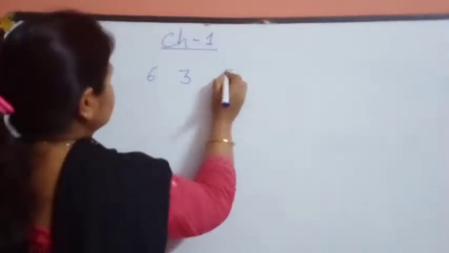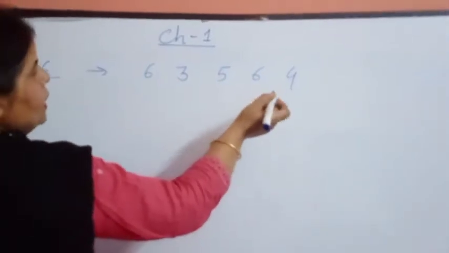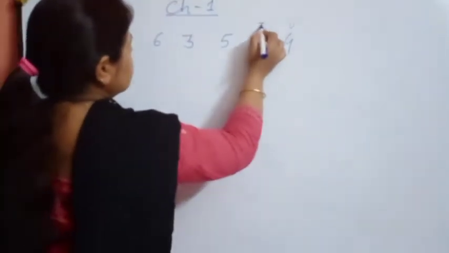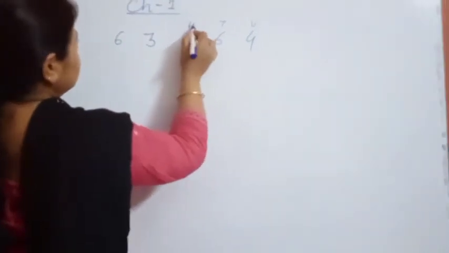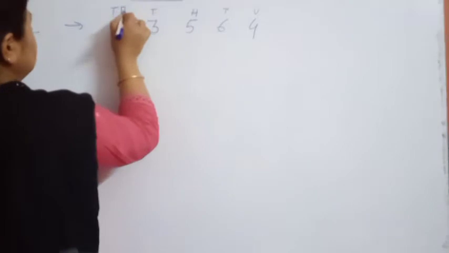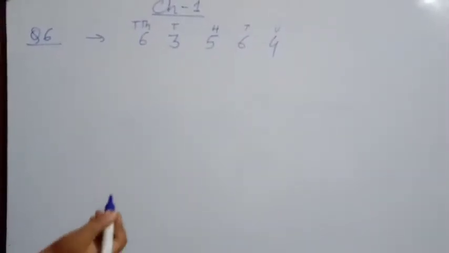63564. Now, according to the international place value system, we have units, tens, hundreds, thousands, or 10,000. Only this many digits we have. Now see what its value will be.